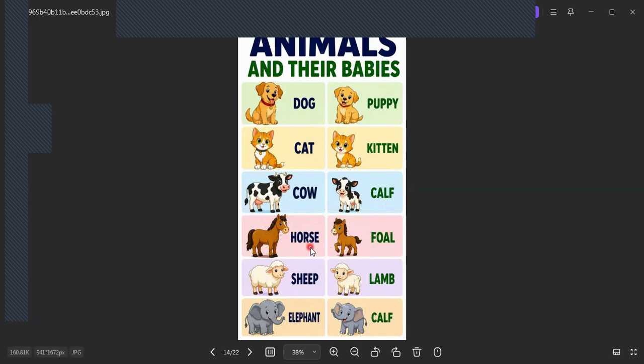Here is the horse. The baby of the horse is foal. Here is sheep, a big animal. The baby of the sheep is lamb. Elephant is a big animal, and the baby elephant is called calf.